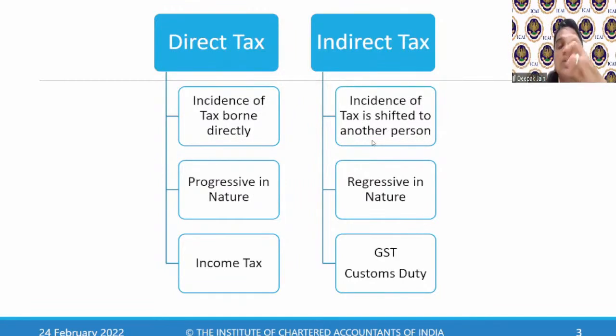TDS is also called withholding taxes, saying that the person who earns the income will get it by withholding some tax from his income. When an employer pays salary to an employee, say he has 1 lakh of income, he will withhold a TDS of 20,000 rupees.